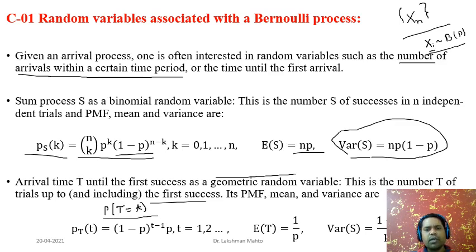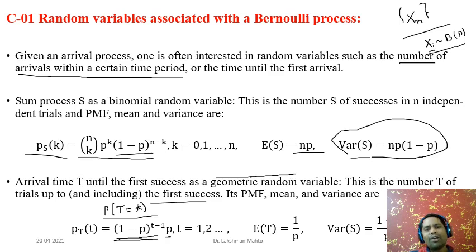So how can we define that? Till t minus one trials we haven't observed any success, only failure. That's where we get the probability of failure, (1 minus p) to the power t minus 1. 1 minus p times 1 minus p, how many times? t minus 1 times. And exactly at the t-th trial we observe the first success. What is the probability of success? p. So the distribution of this arrival time until the first success is given by this geometric probability mass function.